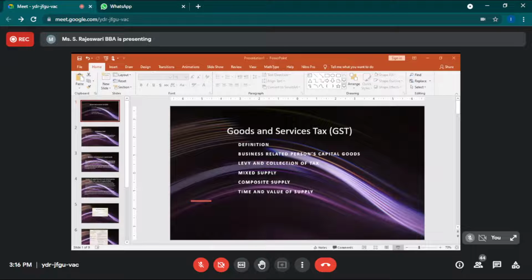And when you want to pay the GST, what are the conditions you will have? First one, in case of goods, you should have the physical goods in your hand. Suppose, for example, I am a steel manufacturer. Then whatever tons of steel I have, I should possess. That is the first criterion.